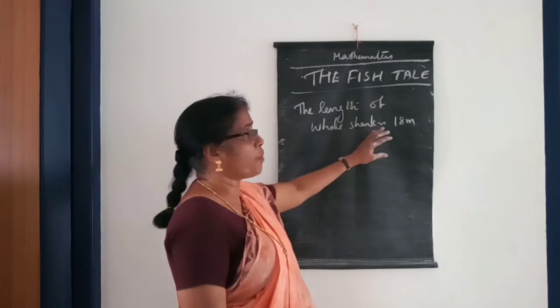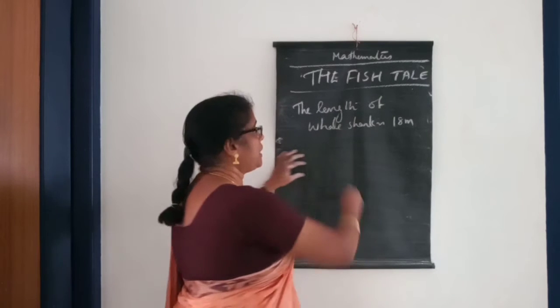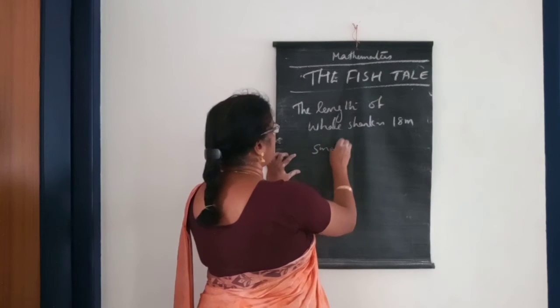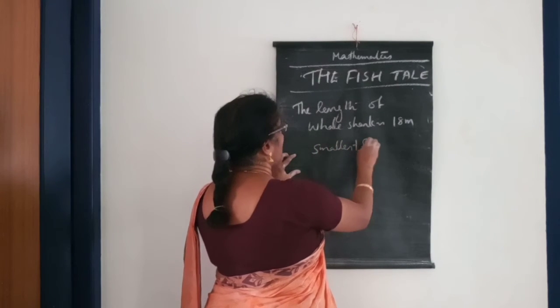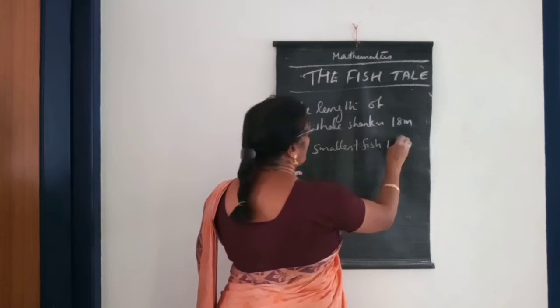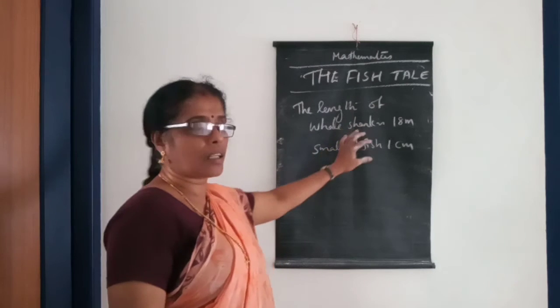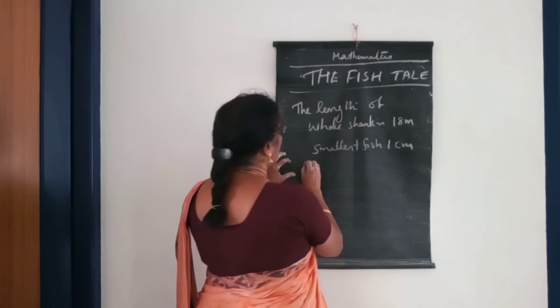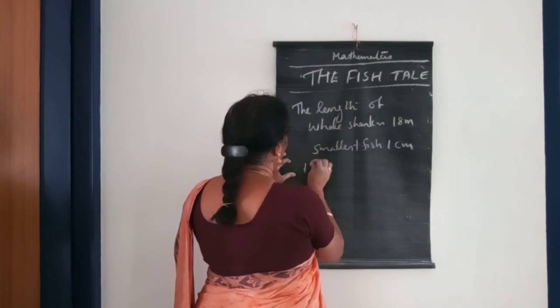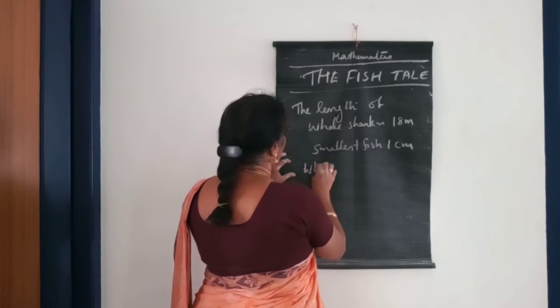Then we told the smallest fish is 1 centimeter. Then how many centimeter is this whale shark?